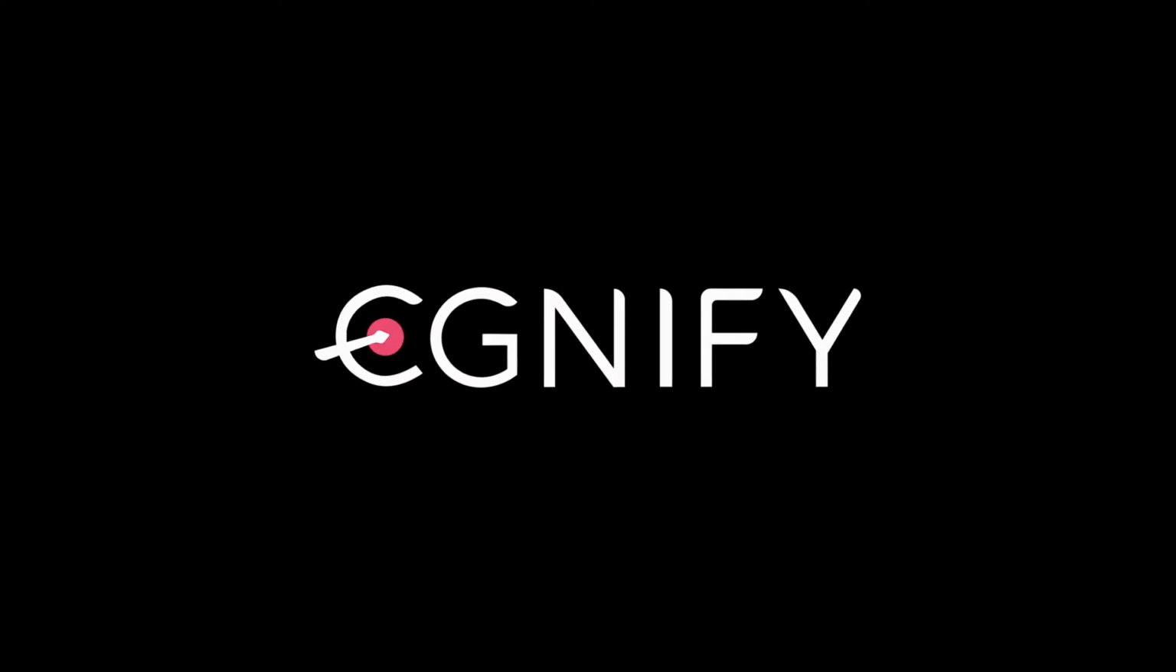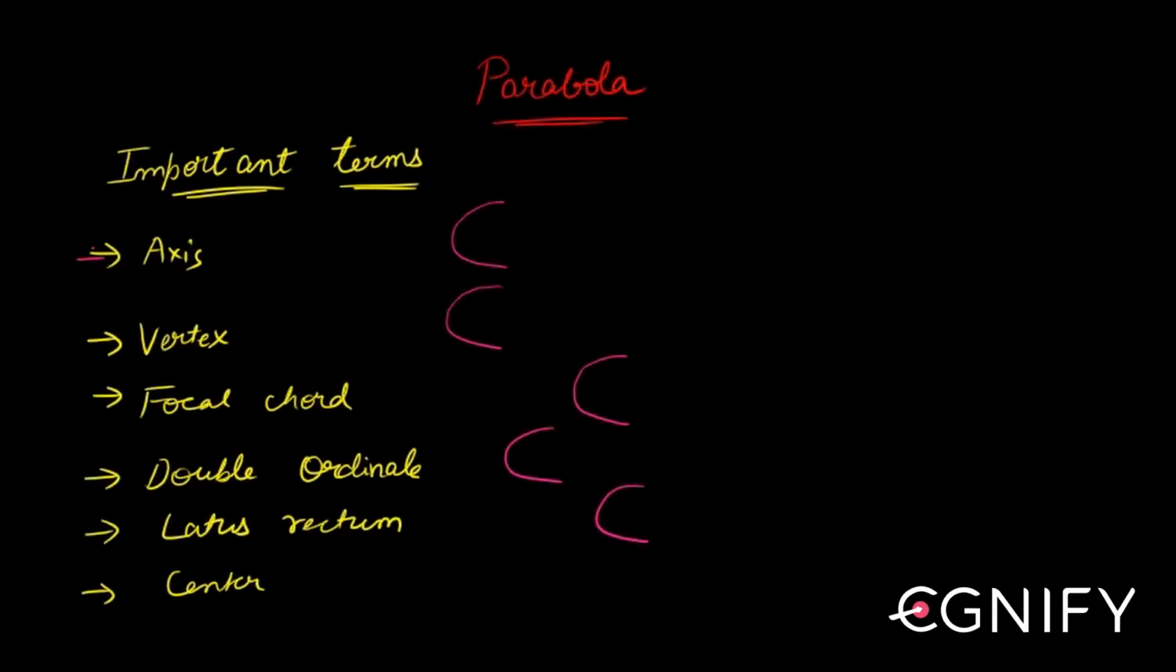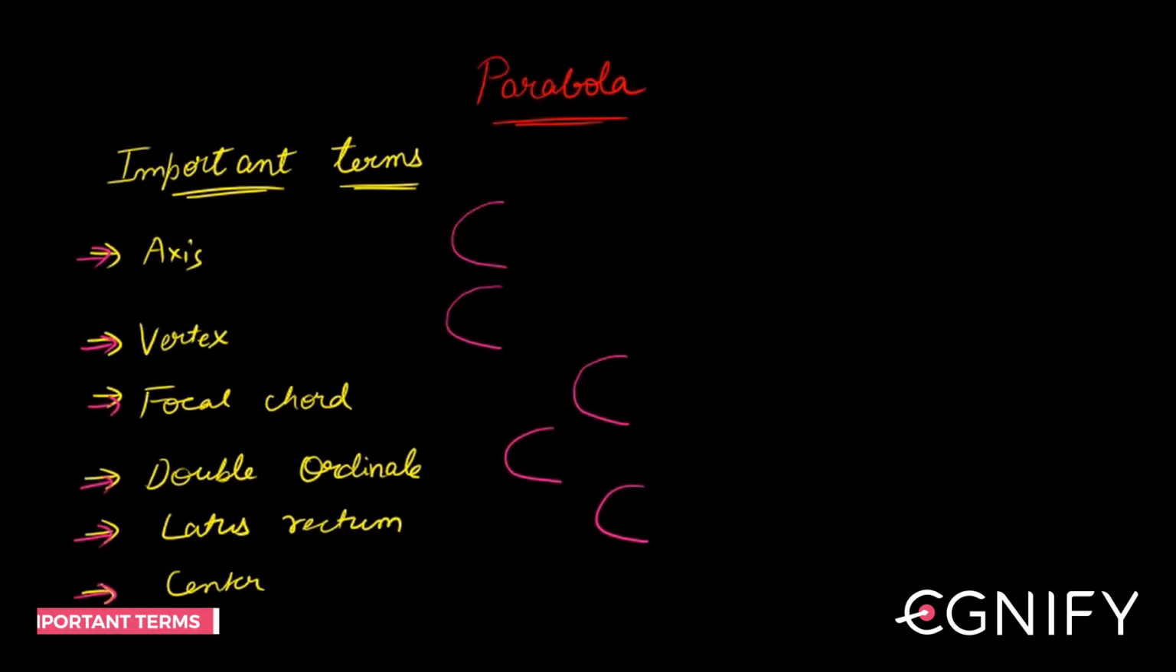Let us now look at the meaning of a few important terms, which are axis, vertex, focal chord, double ordinate, latus rectum, and center. Remember, these meanings I'm discussing with respect to parabolas right now, but they are valid for all conics that we're going to study. The meaning you develop here for axis is the same meaning when you study ellipse or hyperbola. The meaning of axis will never change, right?